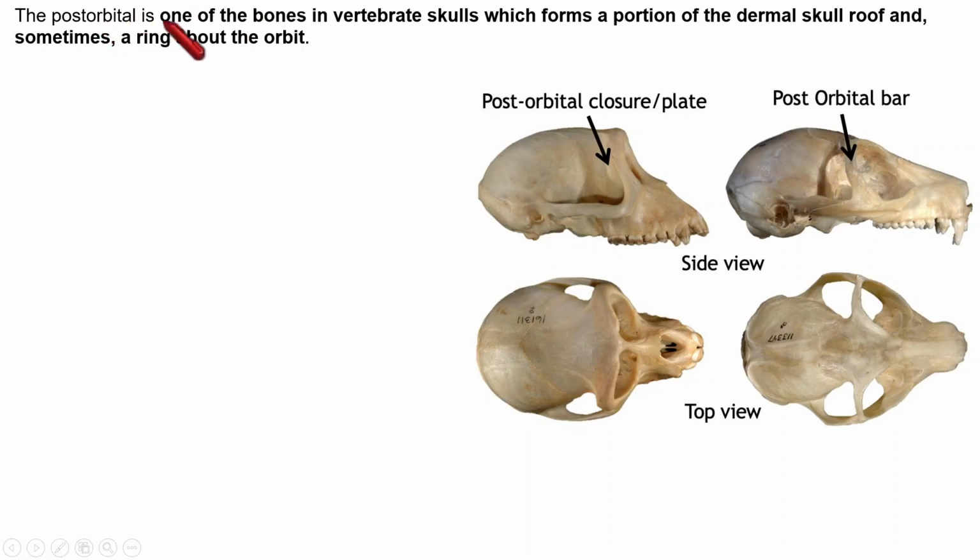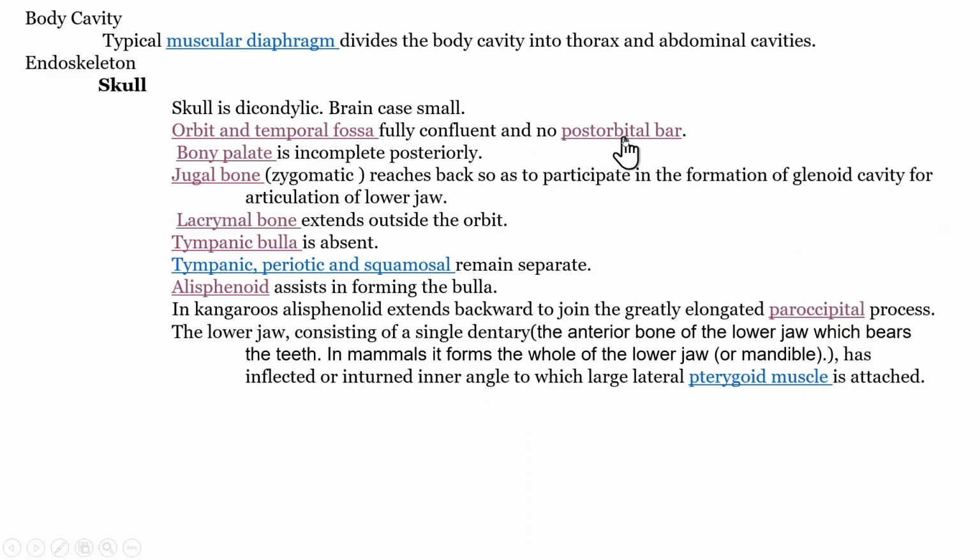So the post-orbital bar is a bone in the vertebrate skull which forms a portion of the skull roof, and sometimes it forms a ring about the orbit. Anyway, I think it's clear now for you. So no post-orbital bar in the case of Metatherians. That is the second point.